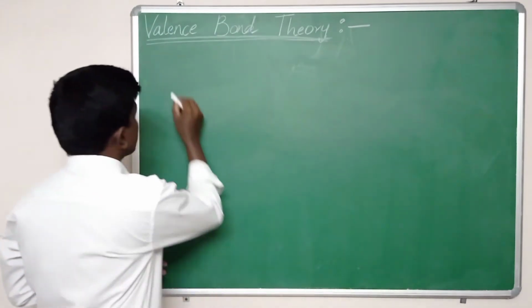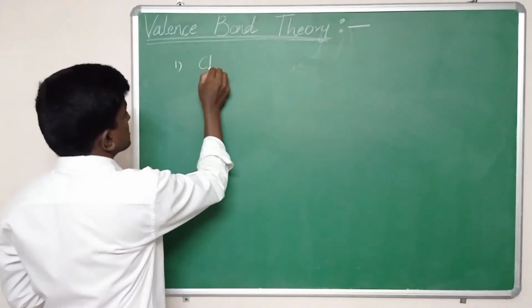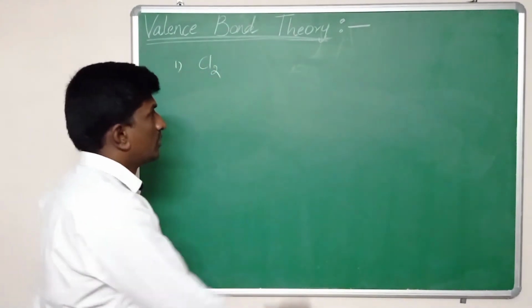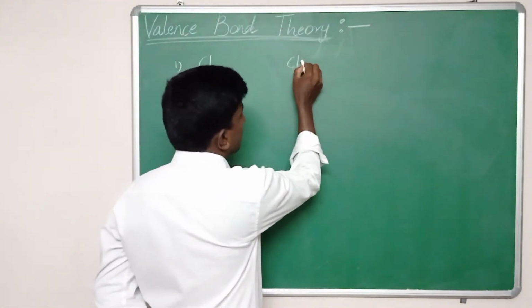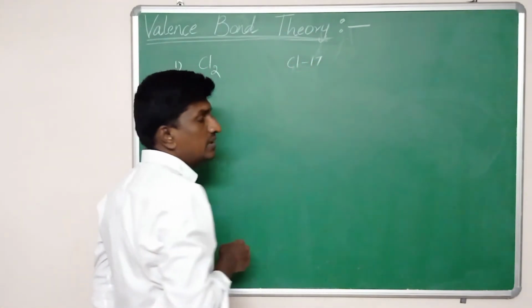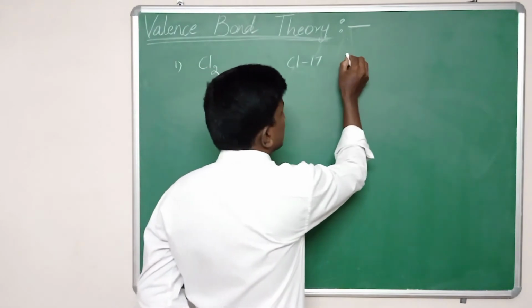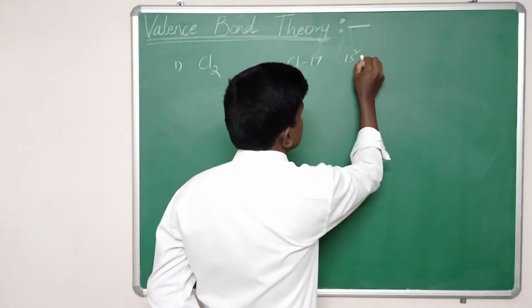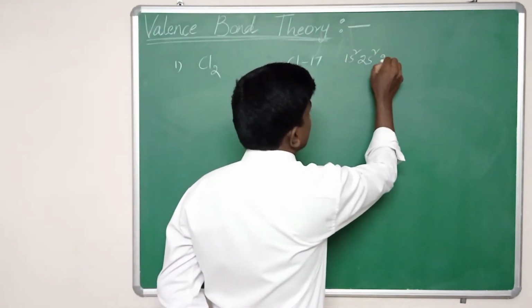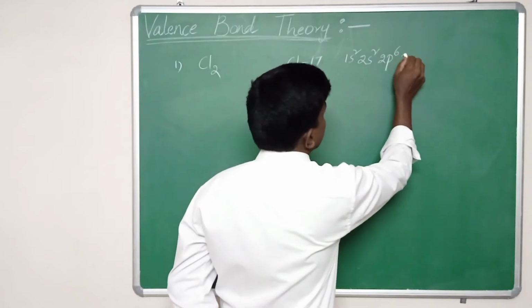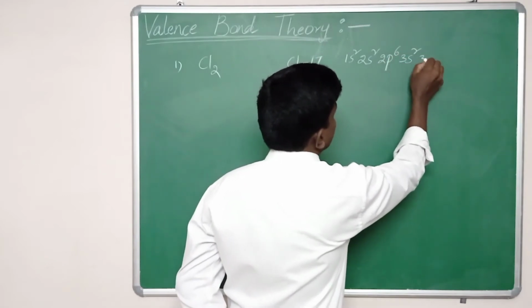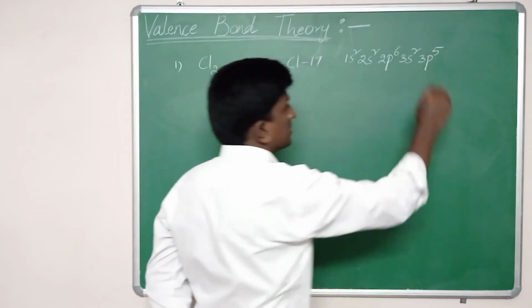Here we are discussing the formation of chlorine. We know that the atomic number of chlorine is 17 and its electronic configuration is 1s2, 2s2, 2p6, 3s2, 3p5.